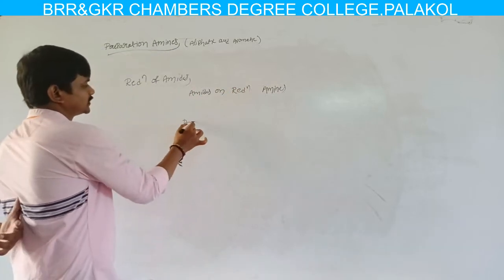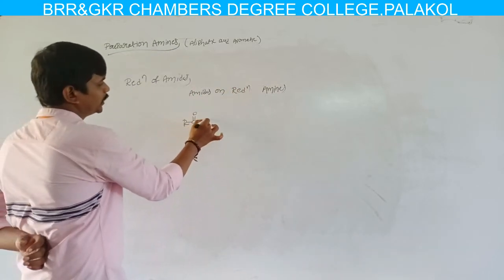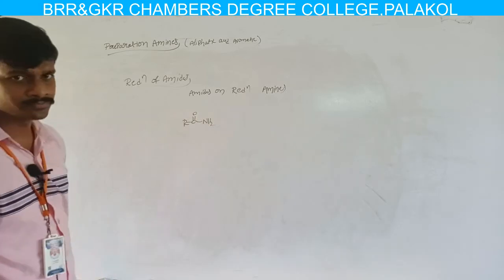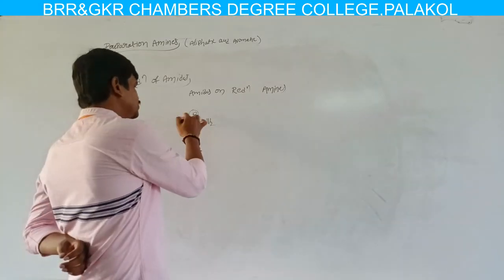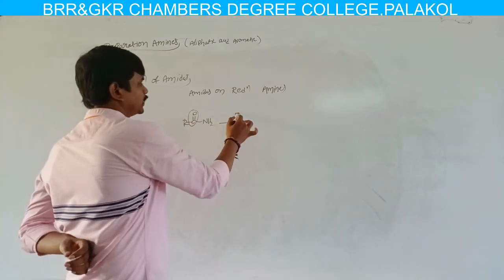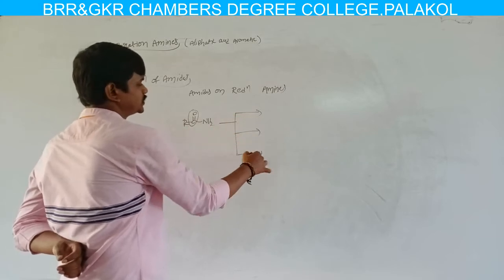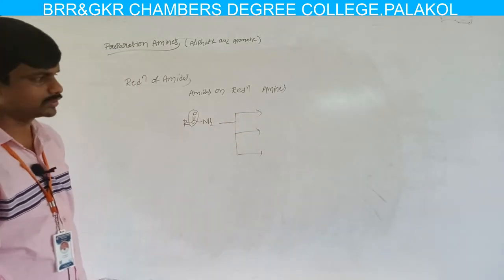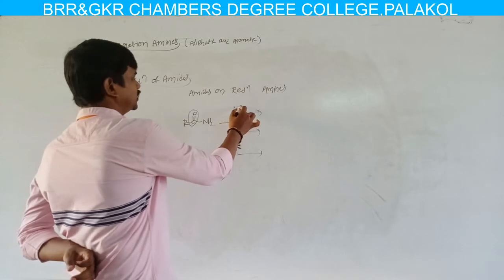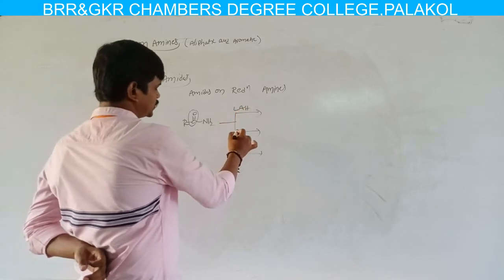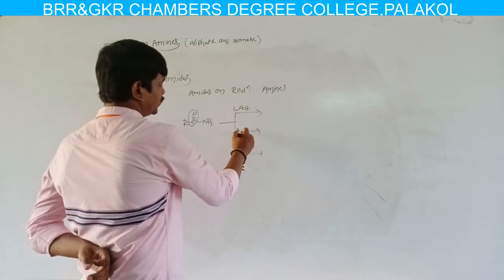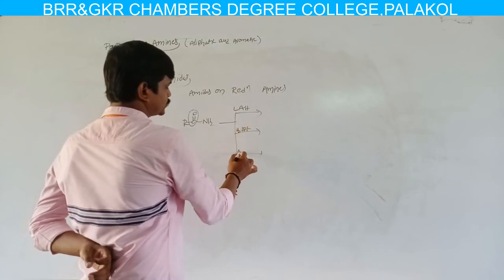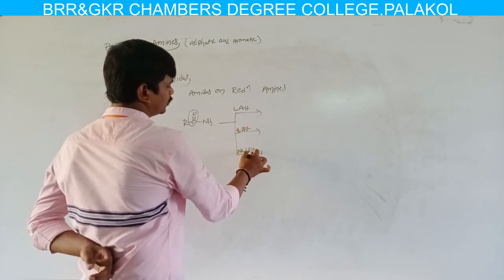What is meant by an amide? Amide is represented as RC double bonded O NH2. Again, here we have a multiple bond system, so we can reduce it by using three different reducing reagents: lithium aluminum hydride, or tin in HCl, or sodium in ethyl alcohol.